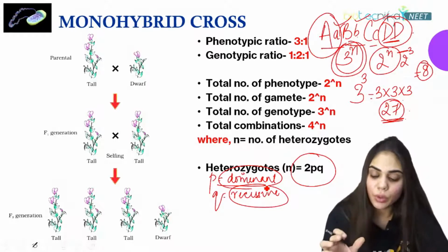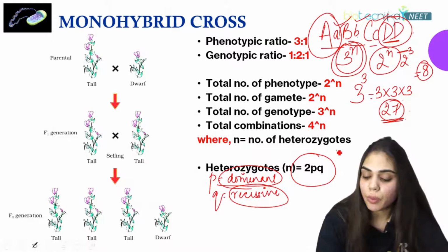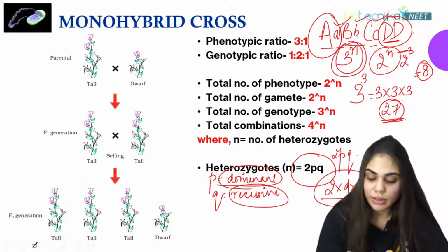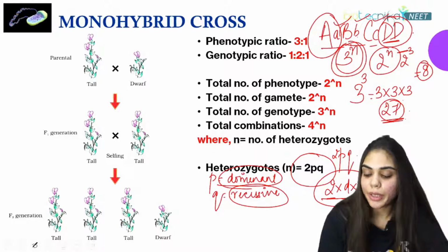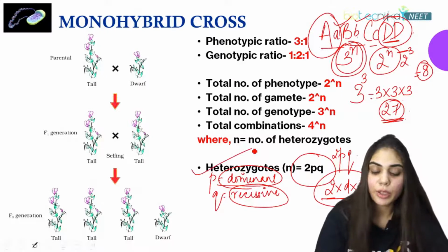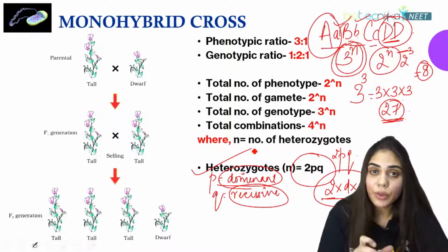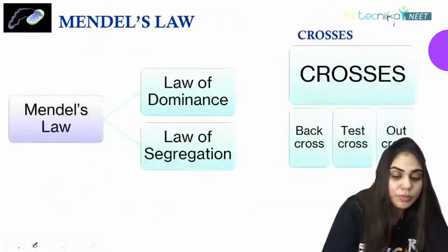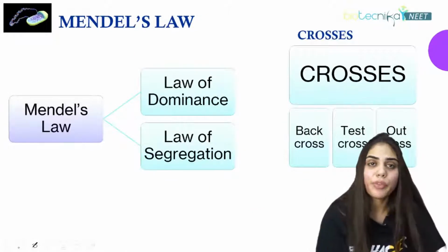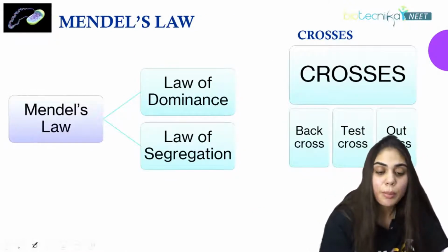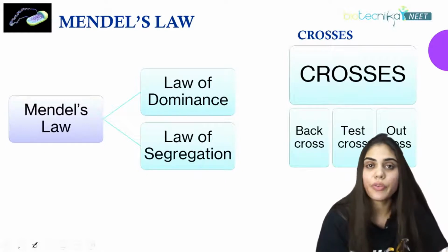What you have to do is just put in the formula 2pq. So if the question gives the dominant or recessive allele frequency, just multiply 2 with the dominant and recessive, then you will be able to find the frequency of heterozygotes in a population.